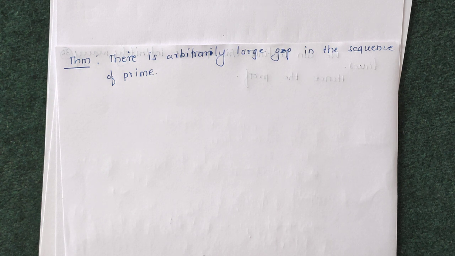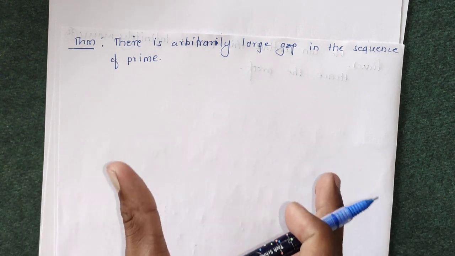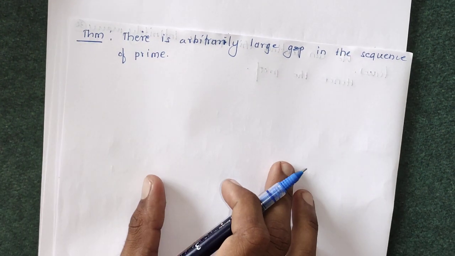This gives us that there are too many composite numbers in between two primes. So this theorem says that there is arbitrarily large gap in the sequence of primes. This means that there is a large number of composite numbers in between any two primes.